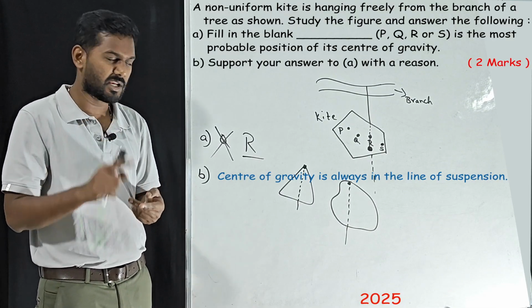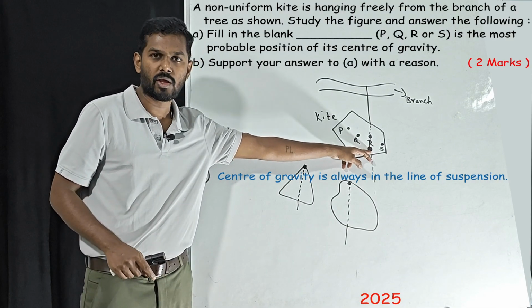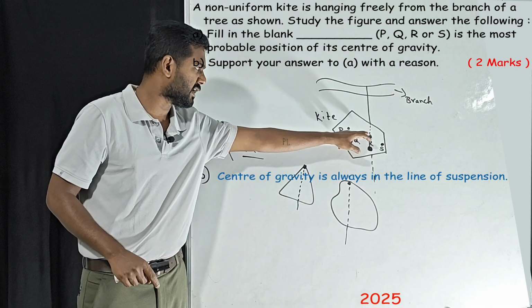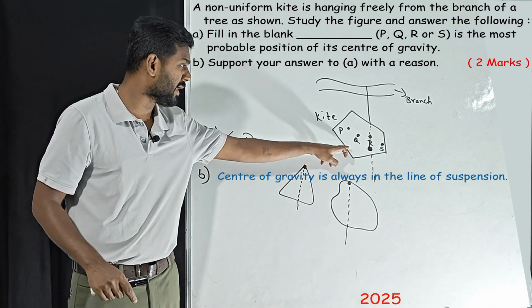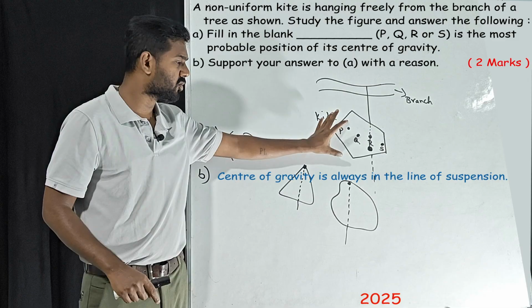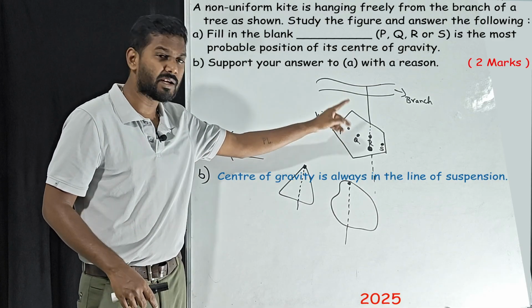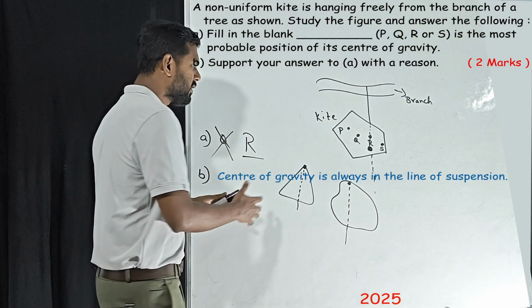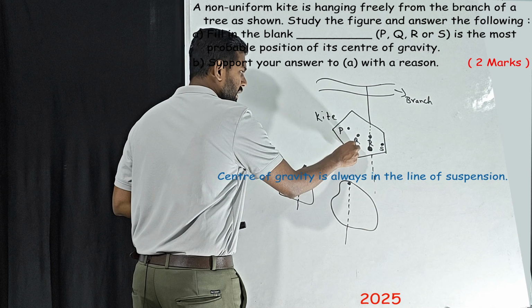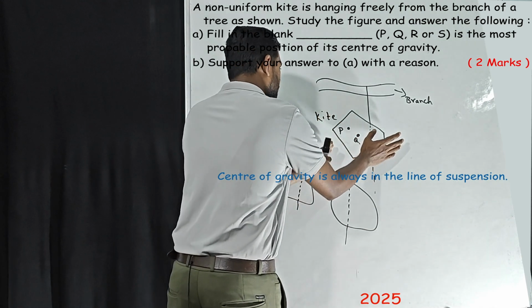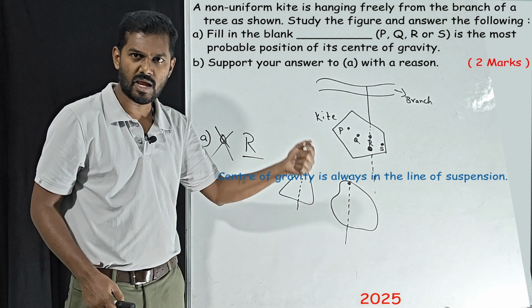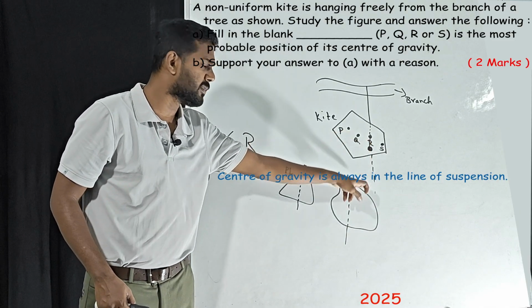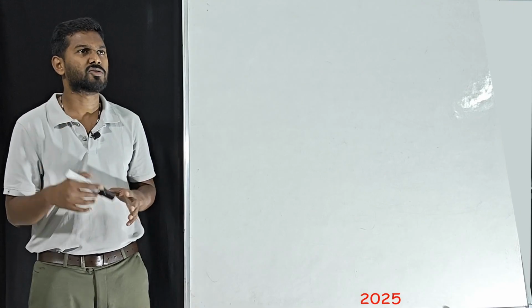So what is the answer? Center of gravity will change whenever we place a clay. Anywhere you place it, the center of gravity will try to move in this direction. And if you place a clay here, don't you think this kite is going to rotate automatically? Whenever you place a small clay here, this will rotate. Then the center of gravity will change and it will be in the same line. That's it.